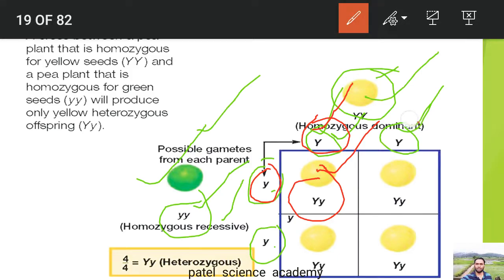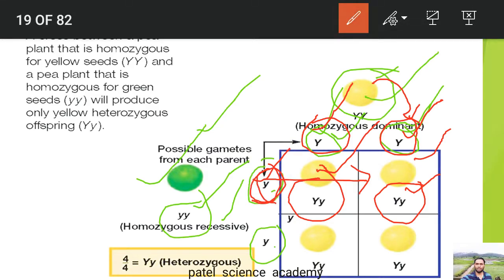Then another example, again capital Y from these parents and small y from these parents. If these fuse, the next generation will be capital Y, small y. Again the color will be yellow. Why is it yellow? Because of this capital Y gene, because it is dominant over small y. Why is it not green? Because that is the recessive form of the gene.